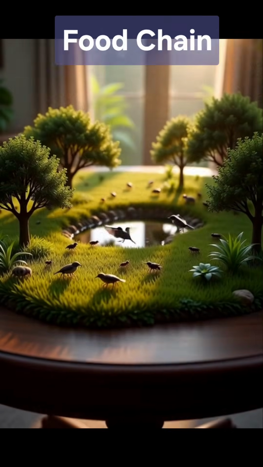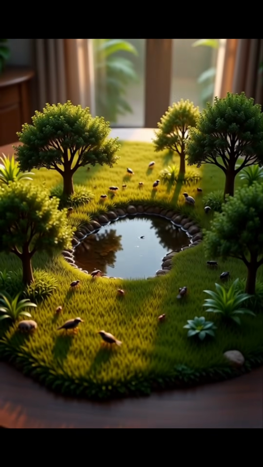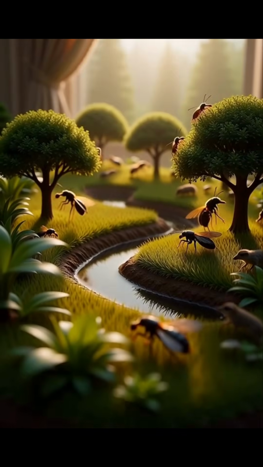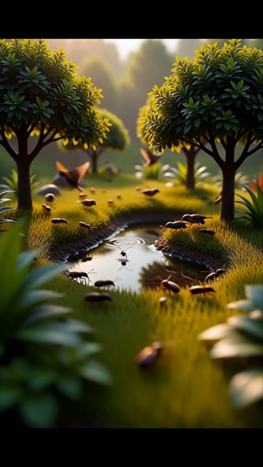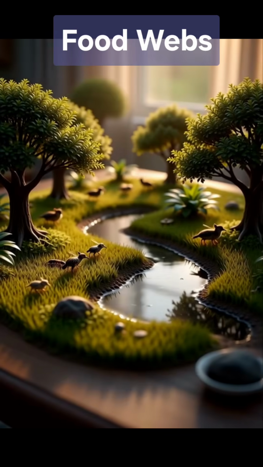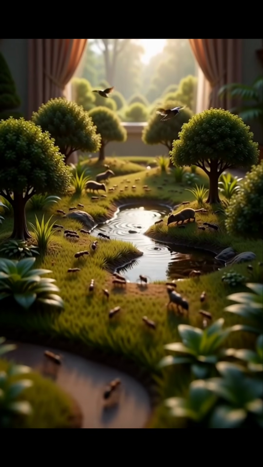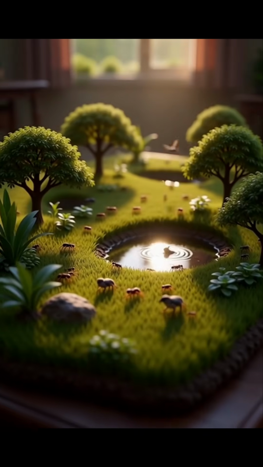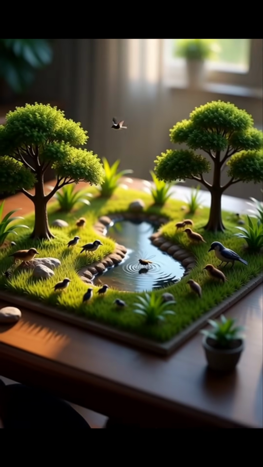At each step, some energy is transferred and some is lost. In real ecosystems, animals rarely depend on just one food source. Food chains connect together, forming complex food webs. If one species changes or disappears, the entire web can be affected. Food chains show how energy moves. Food webs show how life is connected.